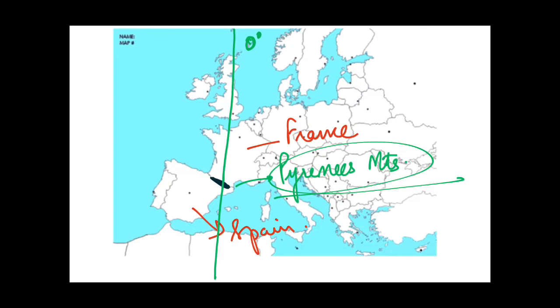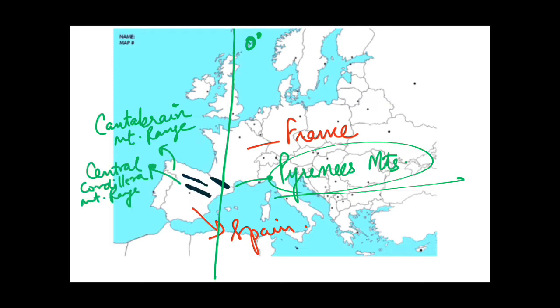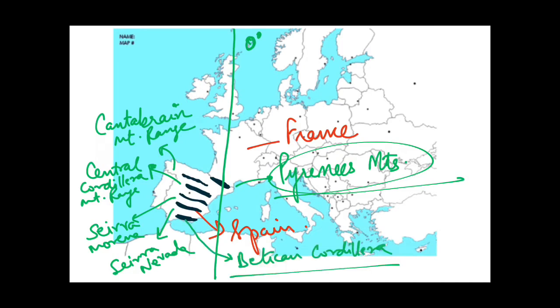So guys, as I told you about the 6 mountain ranges of Spain, here to the south of Pyrenees mountain lies the Cantabrian mountain range. So these are somewhat parallel mountain ranges, and to the south of this Cantabrian mountain range lies the Central Cordillera mountain range. After that, to the south of the Central Cordillera mountain range lies the Sierra Morena range, and to its south lies Sierra Nevada. And the 6th mountain range ultimately over here is the Vatican Cordillera. So guys, these are the 6 mountain ranges, and these are very important.